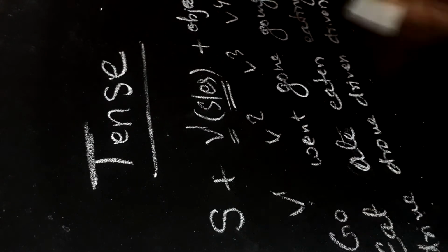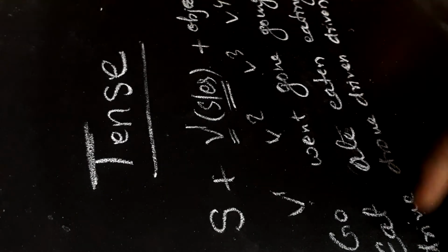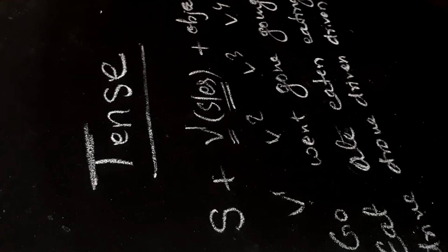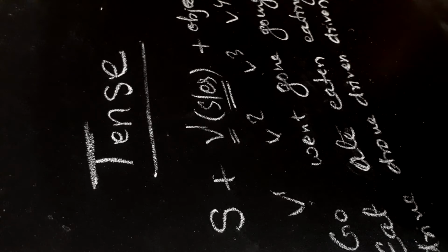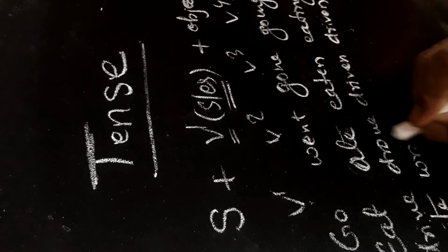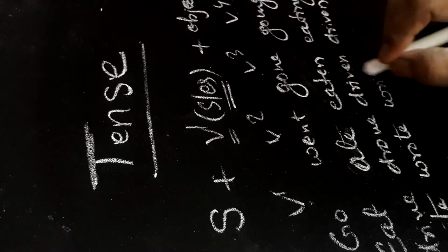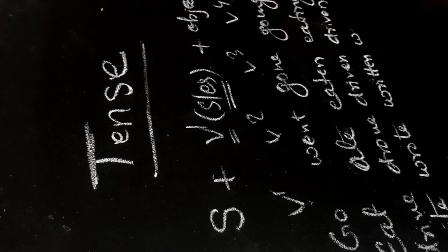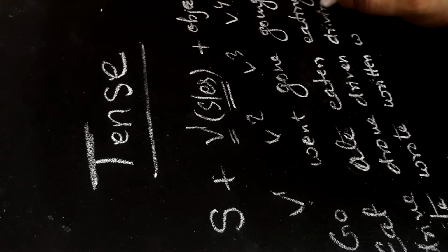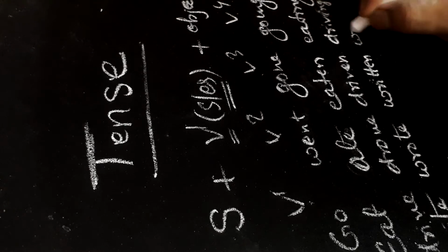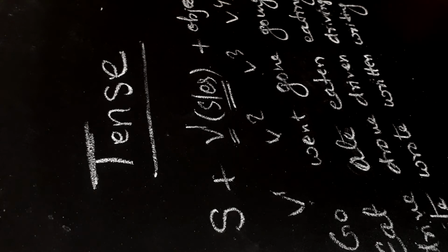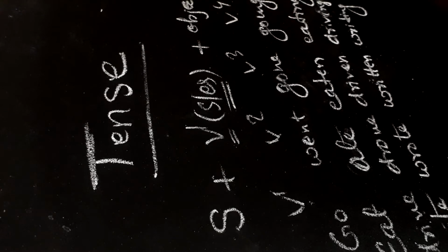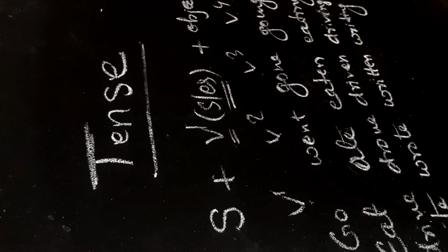For example, go becomes goes here, eat becomes eats here, drive becomes drives. Similarly, if we write here write, it will become wrote, it will become written. Here, sorry, it is driving. This is writing, and here if we add s or es to it, it becomes writes.